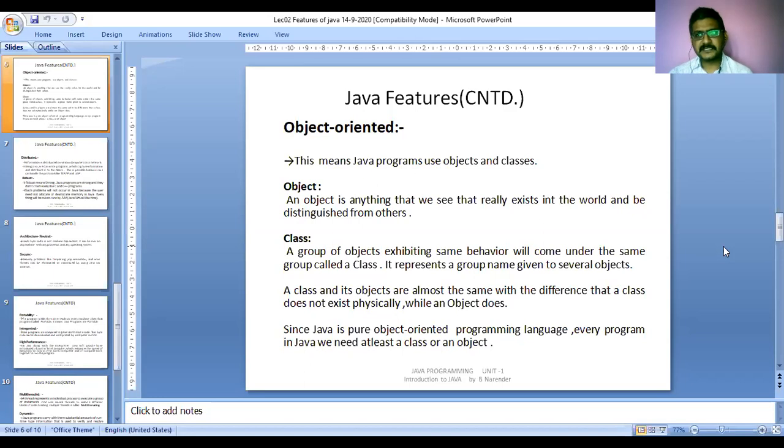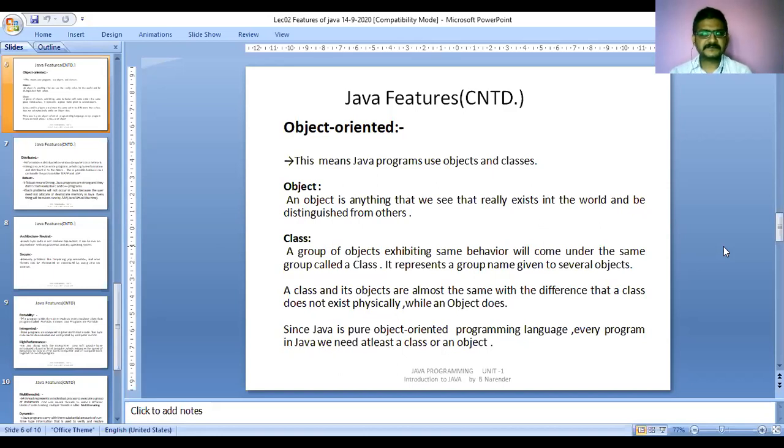It is something which we can touch, feel, and see. An object may be a pen, a pencil, a mobile phone, anything which we can touch, feel, and see.